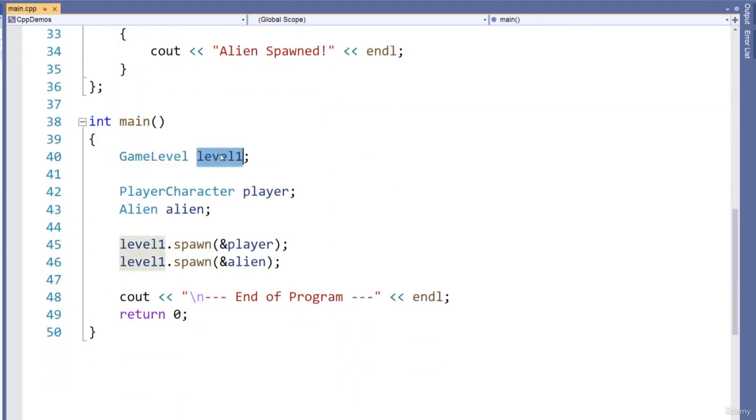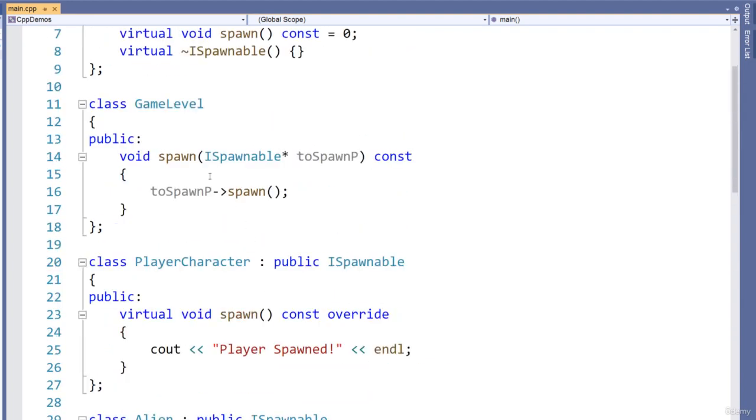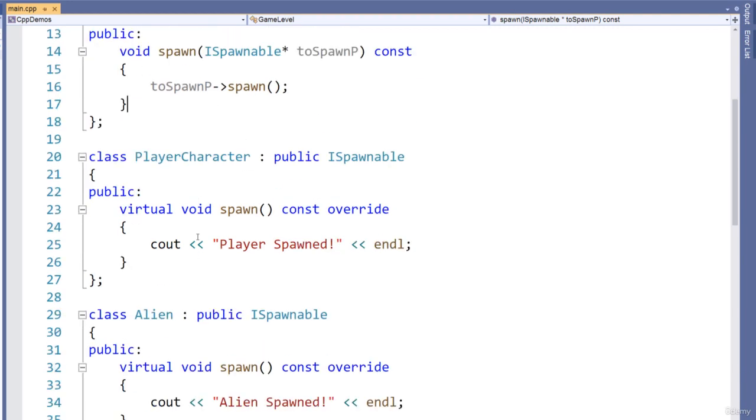Scrolling down to main, I construct level 1, which is of type game level. We want to spawn things in our game level, so we create those things first. We create a player of type player character and an alien of type alien, and then I simply pass in the addresses of those. And remember that the formal parameter of the spawn function in the game level is a pointer to type iSpawnable. Of course, you can also make this a reference to an iSpawnable constant. For this example I used pointers, but in the next example, just to mix it up, I'll do references to constants.